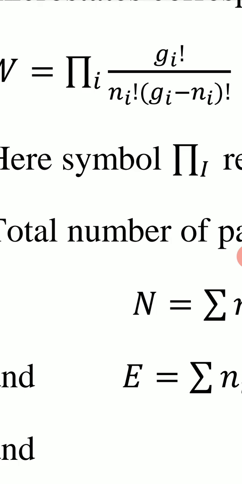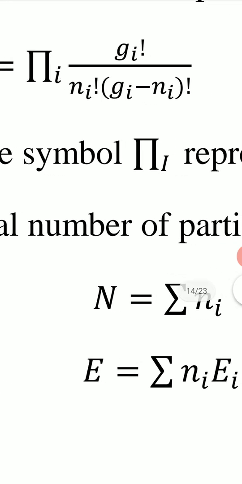These Ni particles are in Ni levels, but the levels are Gi. So the remaining empty levels are Gi minus Ni, and the second factorial is factorial Gi minus Ni, the number of empty energy levels.